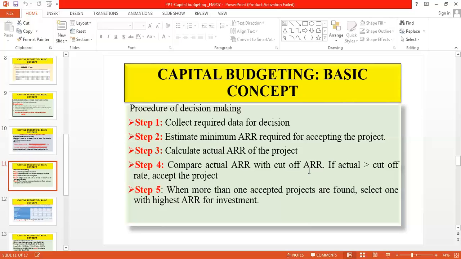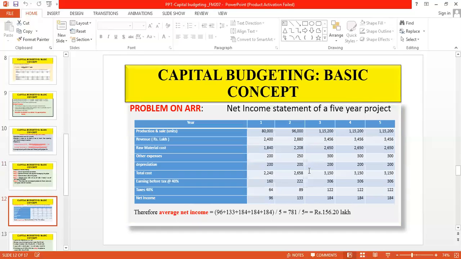And finally, it may happen that more than one project you have accepted. In that case, you have to apply the ranking technique. In the ranking technique, we will select only the one which has the highest accounting rate of return. So this is the procedure of taking decisions. On the basis of this, we will solve a problem.